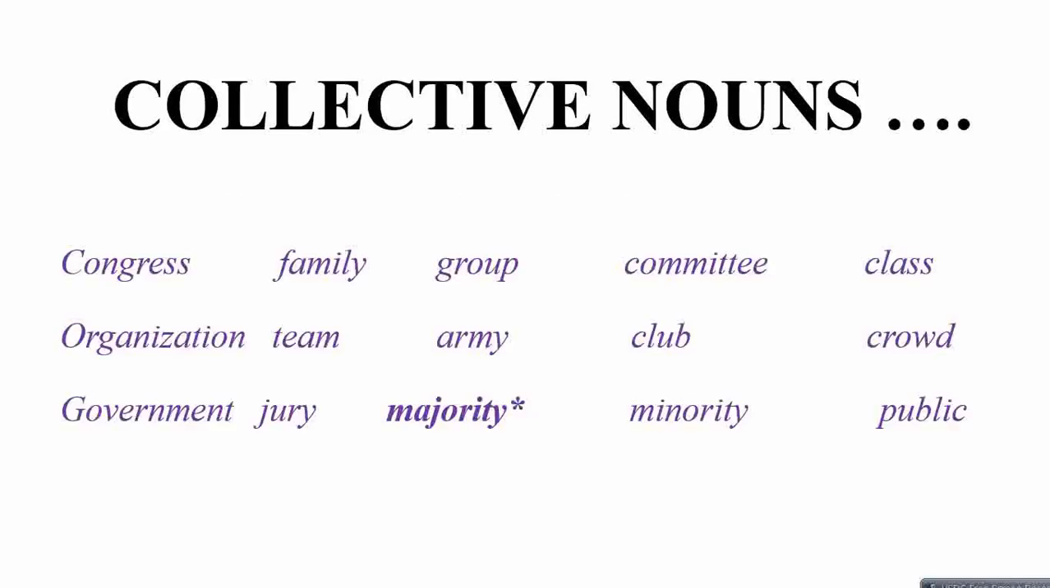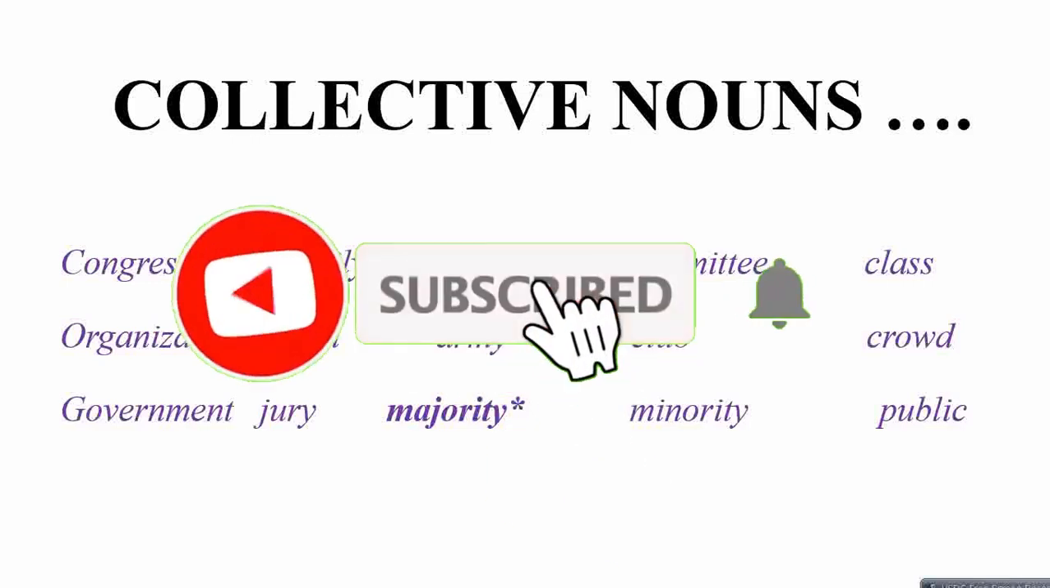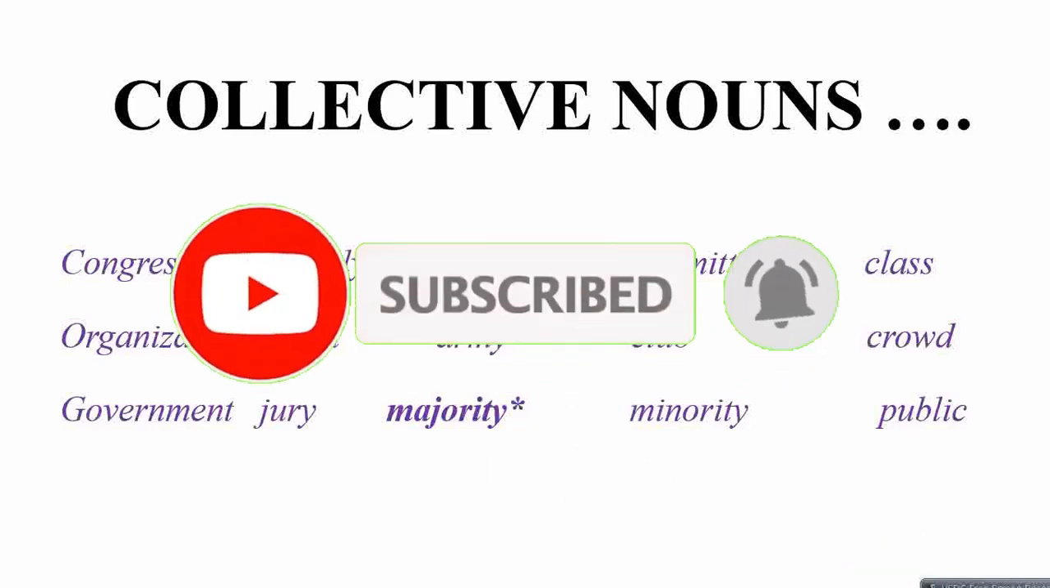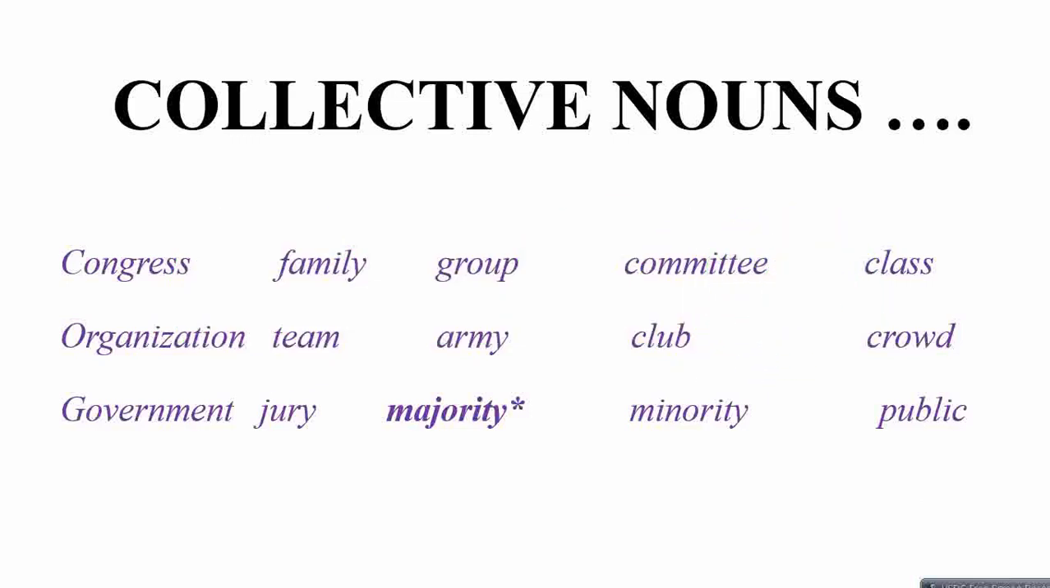These are the collective nouns like Congress. It is showing many people collection but is singular by itself. Organization, government, family, team, jury, group, army, majority, committee, club, minority, class, crowd, public. These are all nouns जो कि एक collective noun को represent करते हैं.